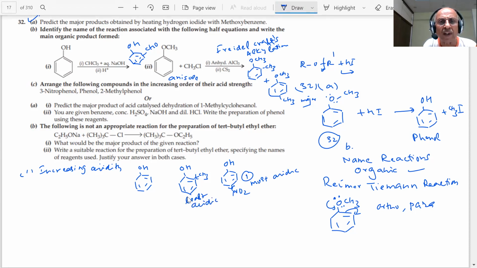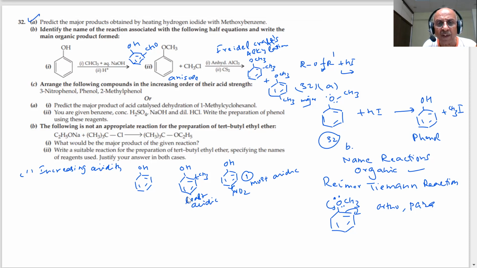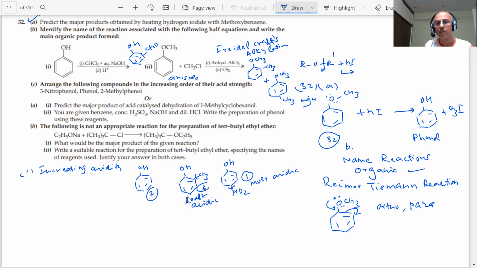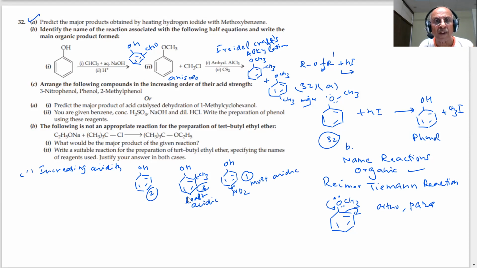Therefore, student, you can easily arrange them now. This is at 1, this is at number 2, this is 3. This is the least acidic. Arrange them in increasing order. So 3 is less than 2 is less than 1. You draw the structures of these. This is the answer. Right?